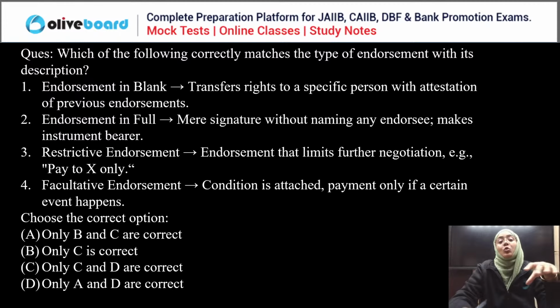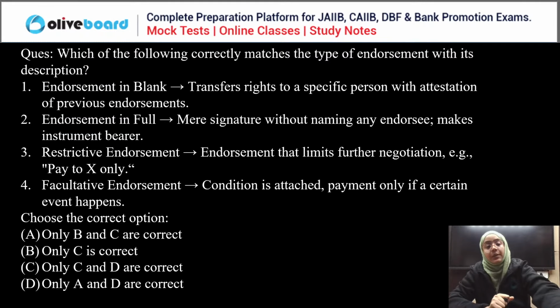Now, next question. Which of the following is correctly matched? Endorsement in blank: transfers the right for a specific purpose with attestation of previous endorsement. Endorsement in full: mere signature without naming any endorsee, makes the instrument payable to bearer. Restrictive endorsement: endorsement that limits further negotiation, pay to X only. Facultative endorsement: condition is attached, payment only if a certain event happens. We have to choose the correct option here.